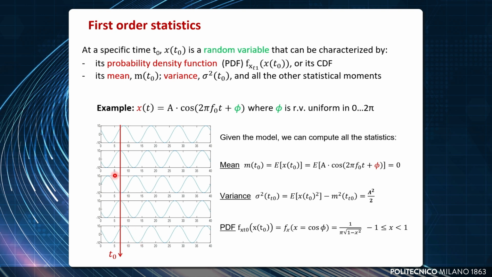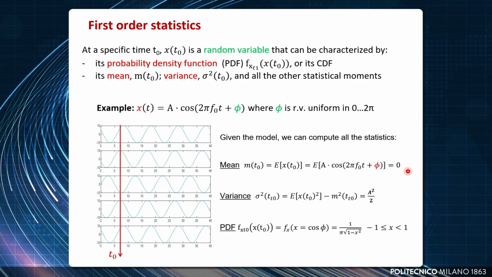So what is the mean of this value? We can compute it and find that it's 0. What is the standard deviation of this value? We can compute it mathematically and say this is the value. And we can also compute the probability distribution of all these numbers. I repeat, read only along a column. Okay, so these are the first-order statistics.